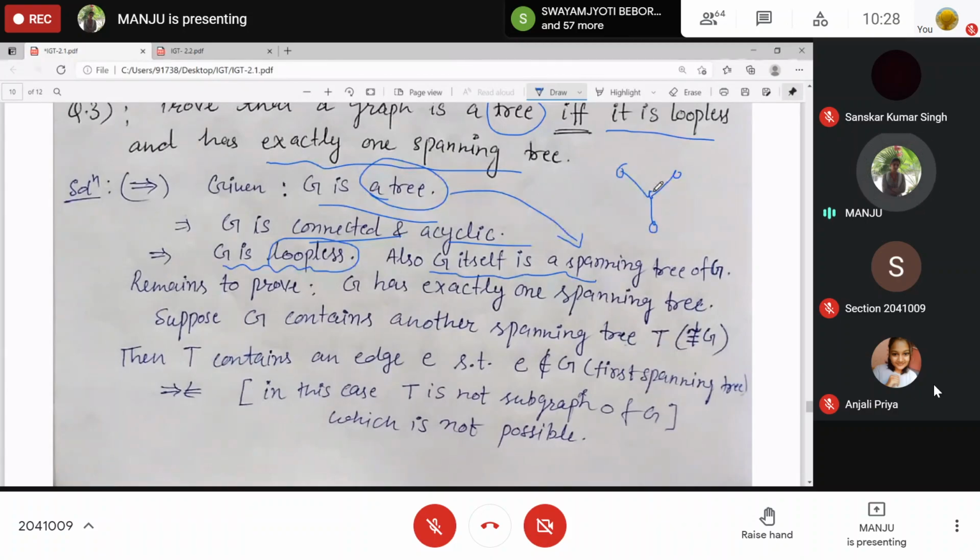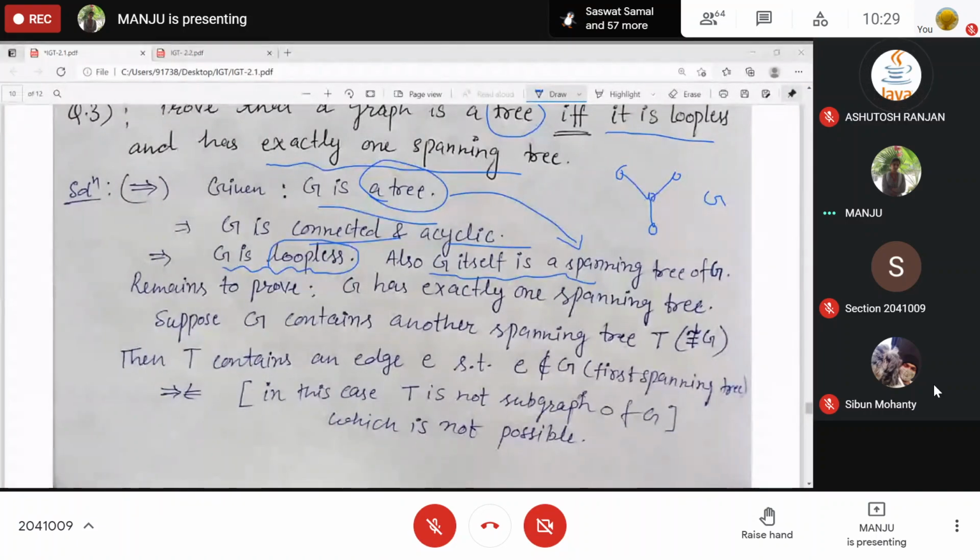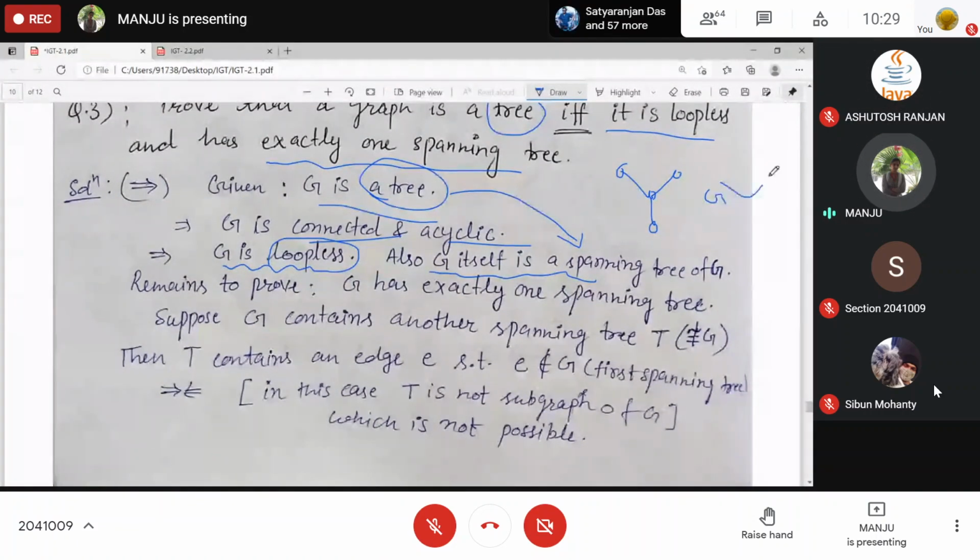How many spanning trees exist? Or in other words, G is the spanning tree of itself. Is it true? Yes, ma'am. The spanning tree of a graph which is a tree. Yes, ma'am, true. Right? So G itself is a spanning tree.